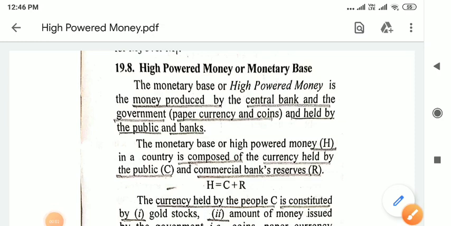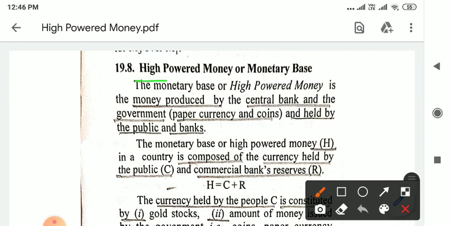Students, I am going to explain a very important topic, that is the high powered money. High powered money is also known as the monetary base in an economy. So first of all, let us see what high powered money or monetary base is. High powered money refers to the money which is produced by the central bank and the government of the country,